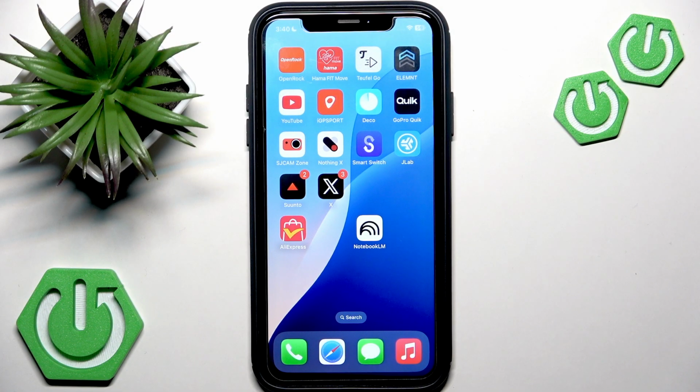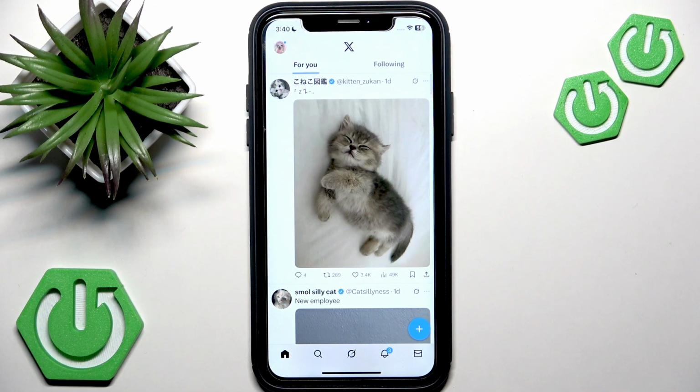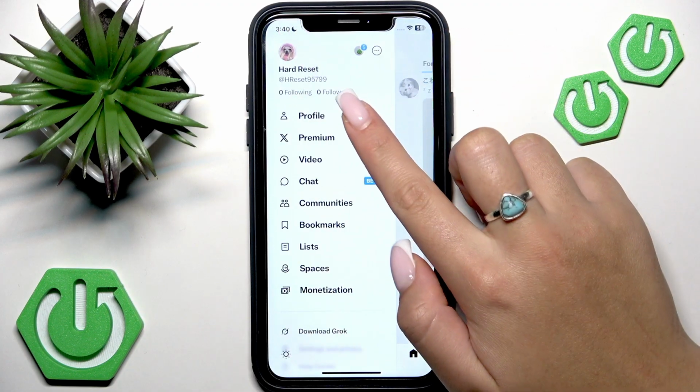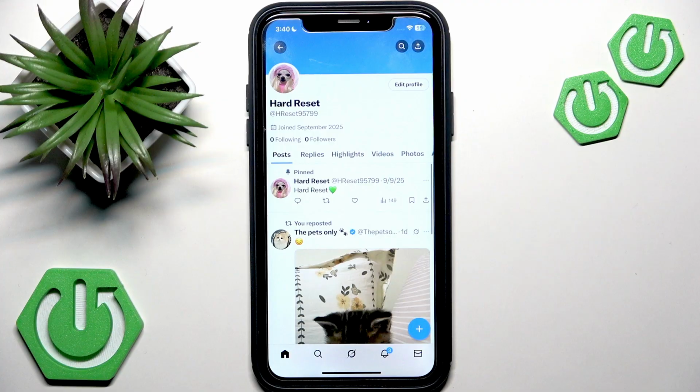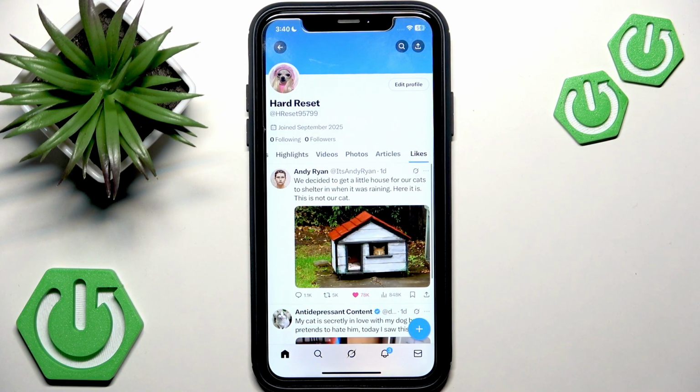The simple answer is that you don't need to change anything in your X settings, because X already made likes private for everyone in 2024. So when you go to the likes tab on your profile, you will see your own list of likes, and other people will not see this tab on your profile because it's hidden from all users except you. That includes your followers and non-followers.